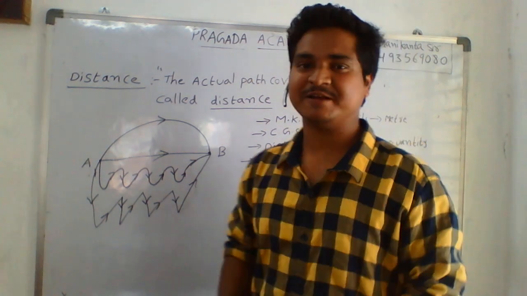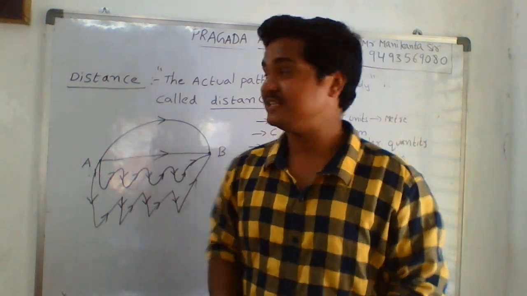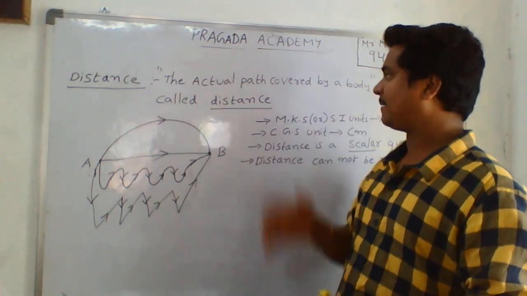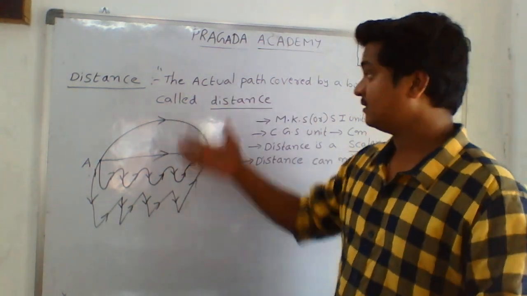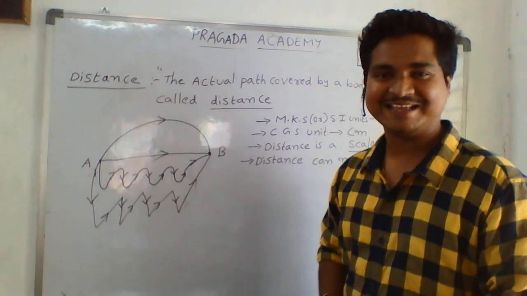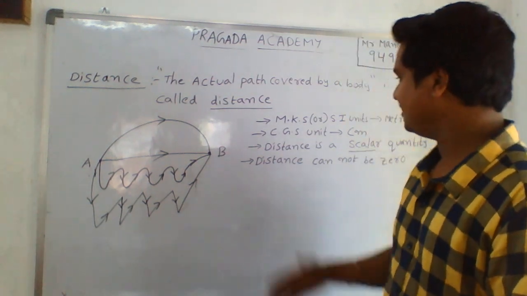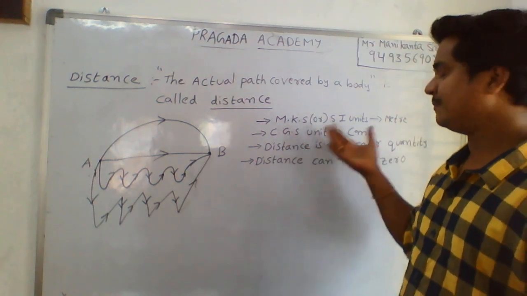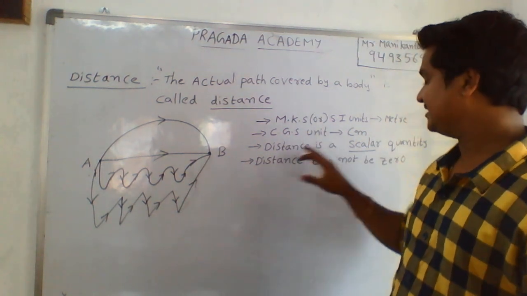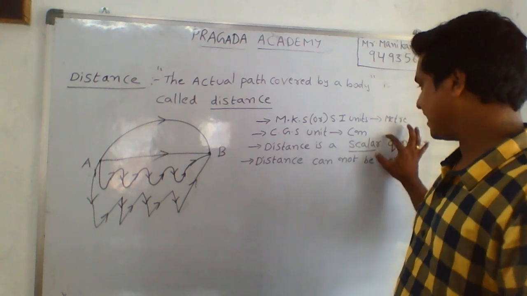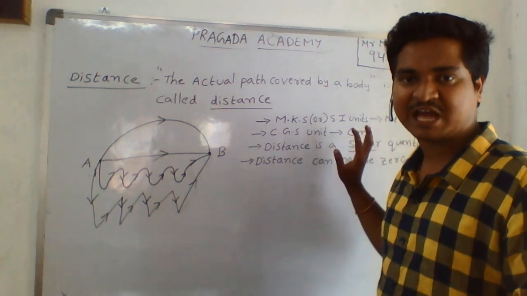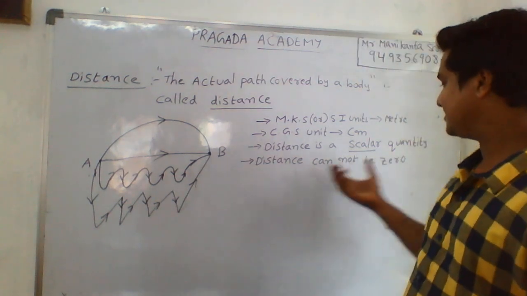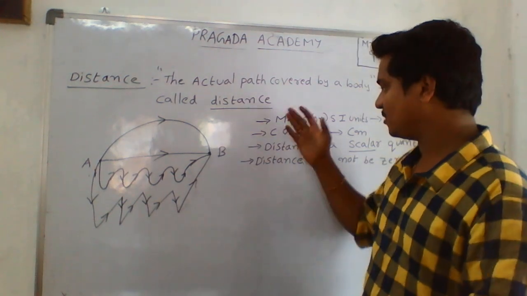Today, I would like to explain the term distance. Basically, what is meant by distance? Distance is nothing but the actual path covered by a body. The actual path covered by a body is called distance. The SI unit is meters, and the CGS unit is centimeters. Distance is a scalar quantity. Scalar is a physical quantity having only magnitude but not direction. And distance cannot be zero. Mainly, you have to remember these points.